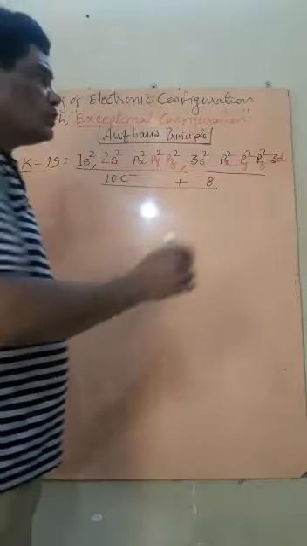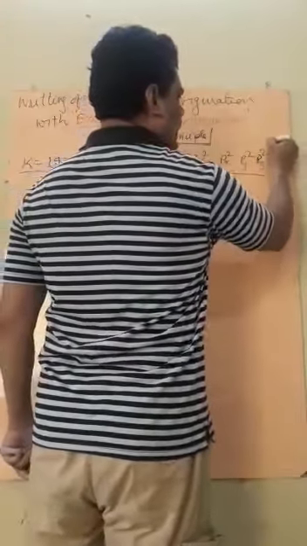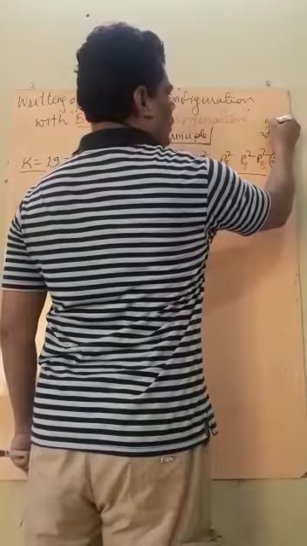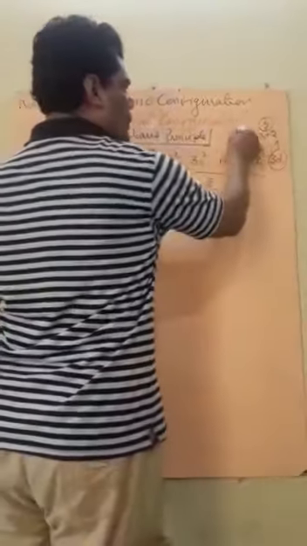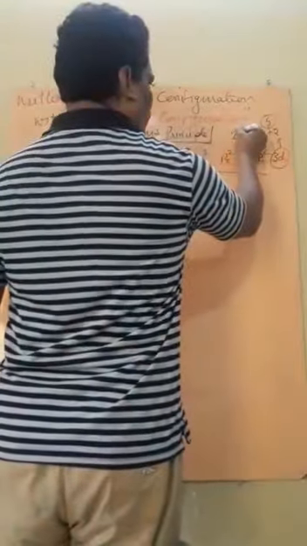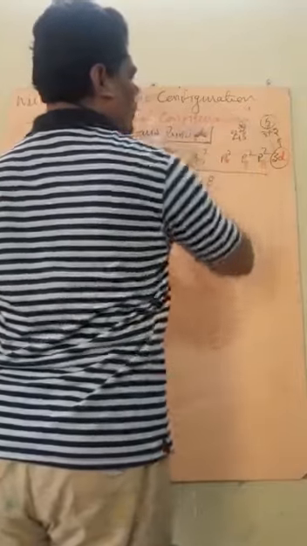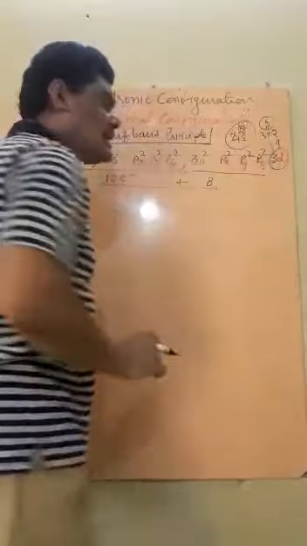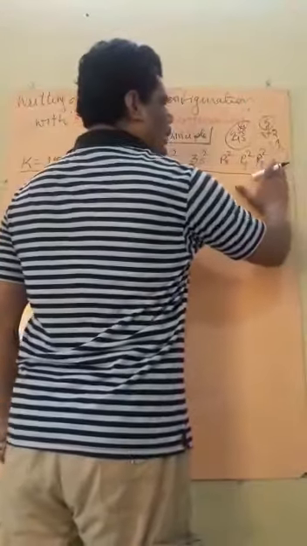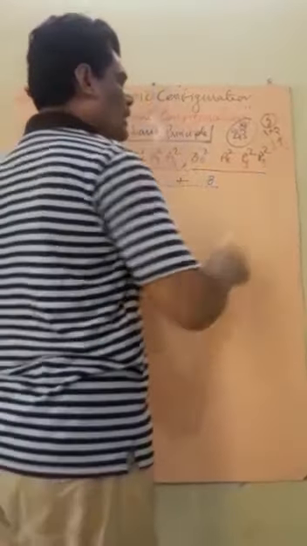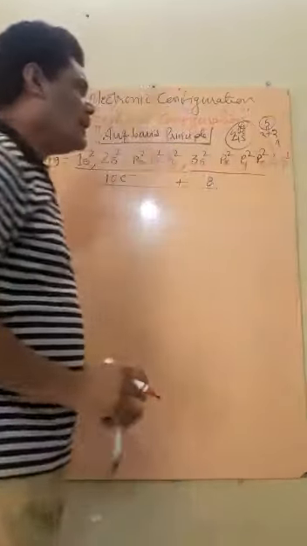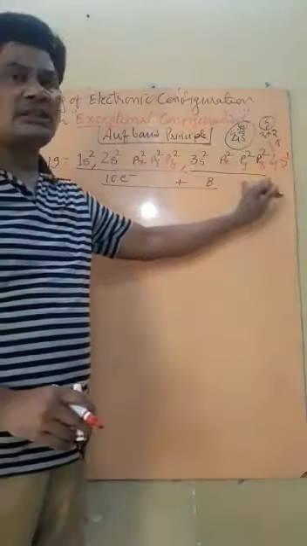Very first, take its sum. 3 plus d, which stands for 2, so 3 plus 2 is equal to 5. But if we fill the electron in 4s, then 4 plus 0 is equal to 4. That is, the electron should be filled in the 4s orbital rather than the 3d orbital. Therefore filling 3d is the wrong phenomenon. We will fill 1 electron in 4s. This is the electronic configuration of potassium.